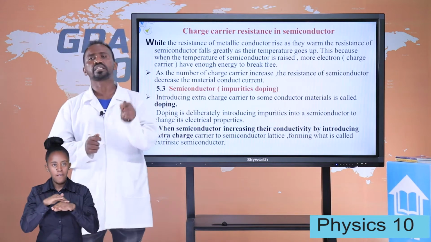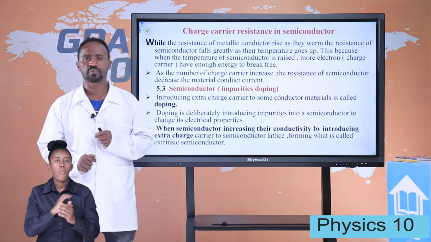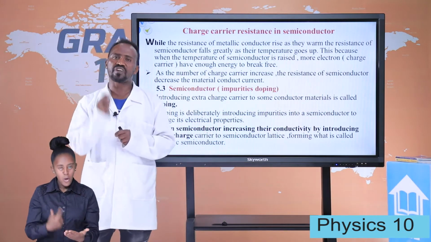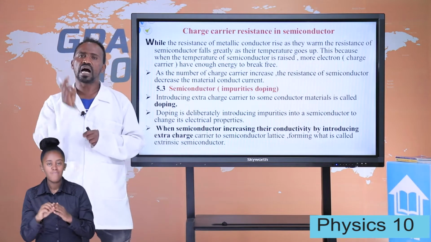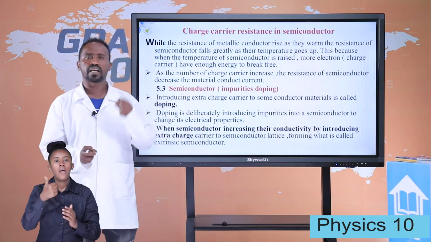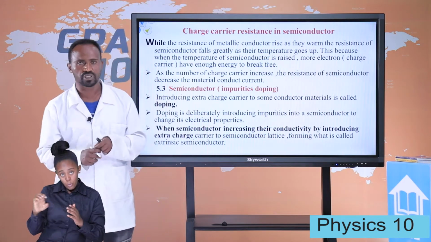The emitted electron is pulled toward the anode, since the anode is at a positive potential. So we see about the vacuum tube. The vacuum tube contains the electrodes, cathode and anode. The cathode is at a negative potential and the anode is at a positive potential.